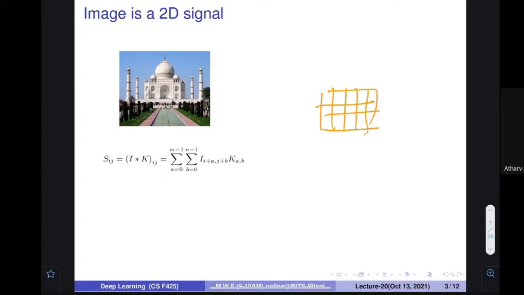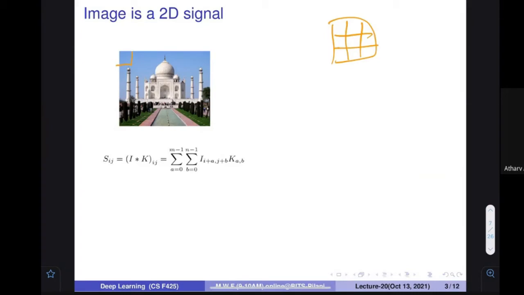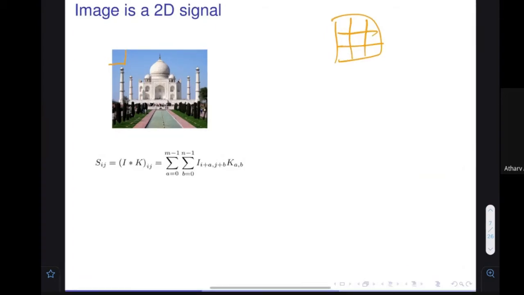For the sake of clarity, let's say it is a 3 by 3 filter. If I want to find the value at this particular place.